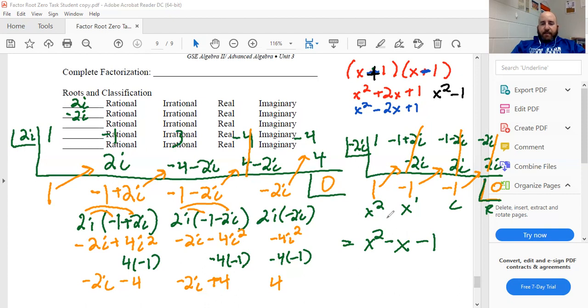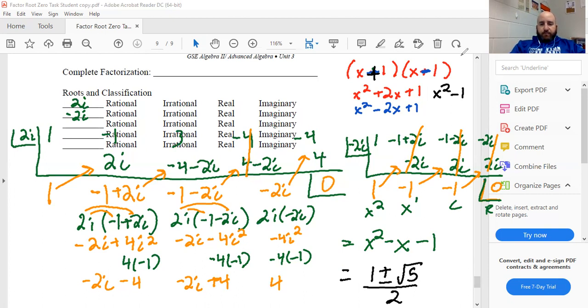So again, instead, what I'm going to have to do is use the quadratic formula. In class, since we've done the quadratic formula on 6D, I didn't make us work it out, but I told us ultimately what we're going to get if we did the quadratic formula would be 1 plus or minus the square root of 5 over 2.